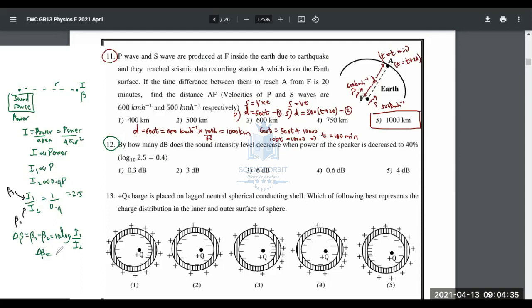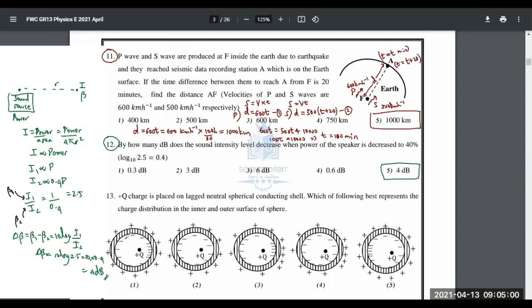That's a change. 10 log of I1 over I2, which is 2.5. Log of 2.5 is 0.4. So 10 into 0.4. Final answer is 4 decibels. So fifth is the answer.